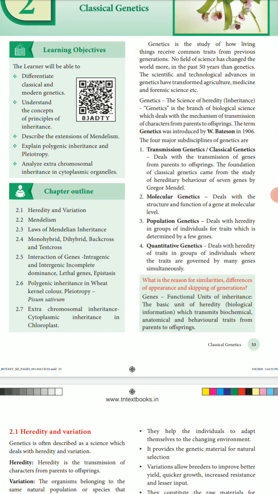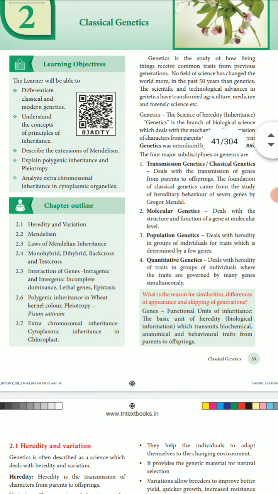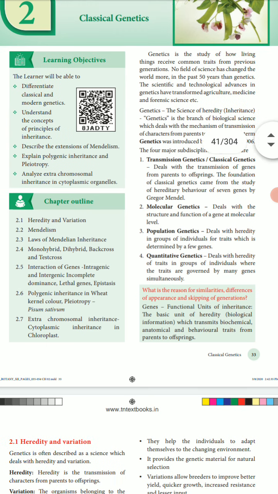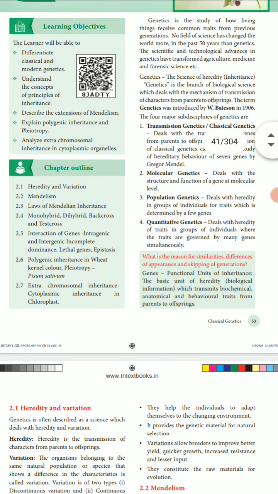This section is on classical genetics, a wonderful and very important unit. The second chapter, genetics, has important learning objectives.